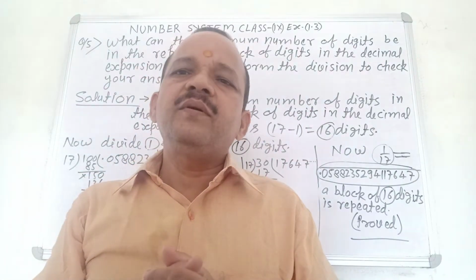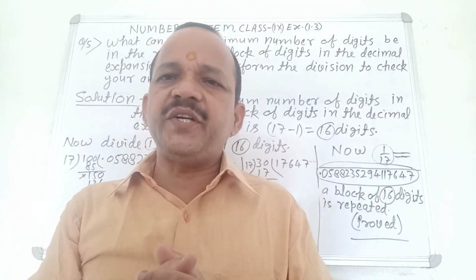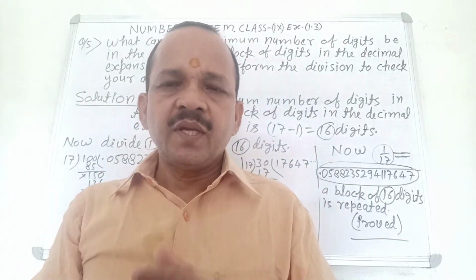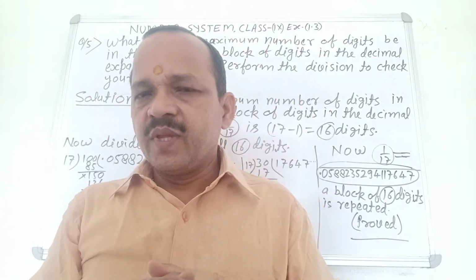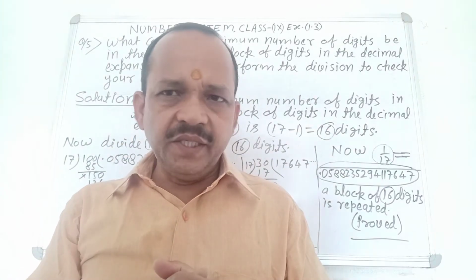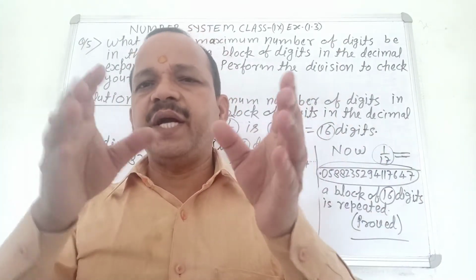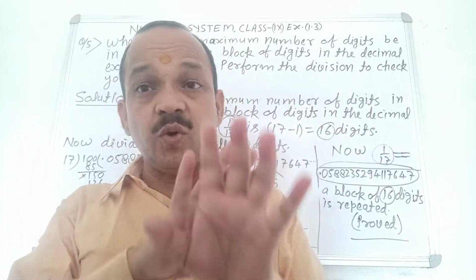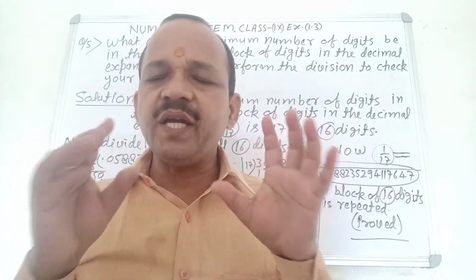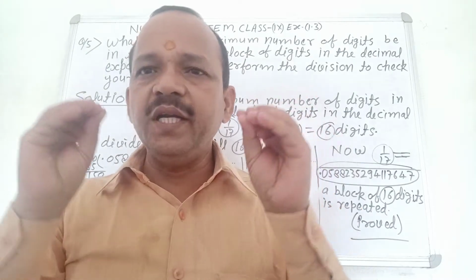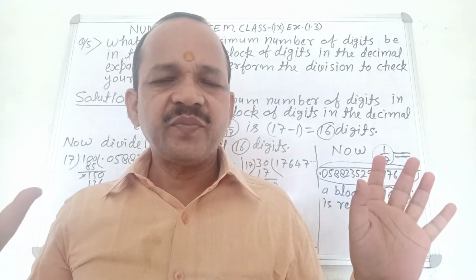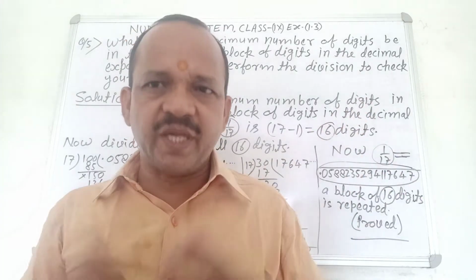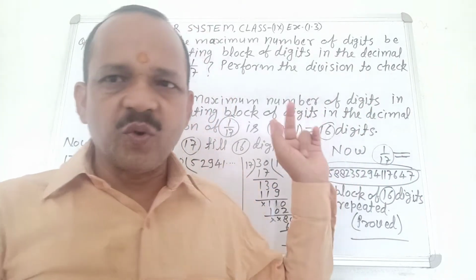Finding the value of 1 by 17 till 16 digits is very easy. You divide it and then you can find your answer very easily. It is very easy, no confusion. It is only division. Okay? Division is very easy, so you can solve your question very easily. See the board.